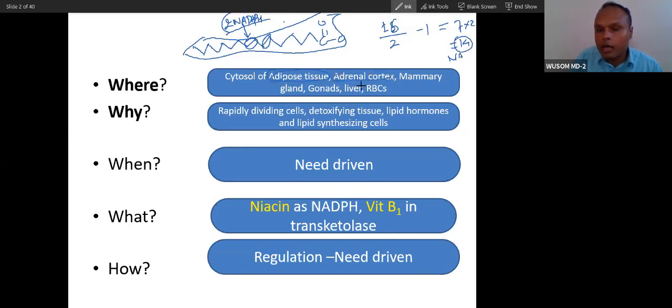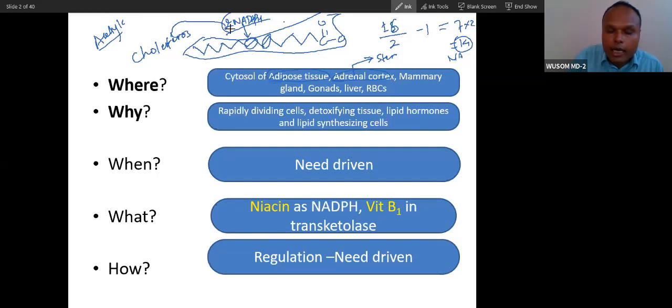Adrenal cortex, you know, produces which hormone? Steroid hormone, and steroid hormone is formed from cholesterol. And if you can remember, cholesterol is also synthesized from acetyl coenzyme A through various, multiple steps of reduction. Reduction is done by NADPH. That is why NADPH is required in adrenal cortex also. Mammary gland produces milk, and milk has fatty acid, fat inside it. So milk also requires this NADPH.